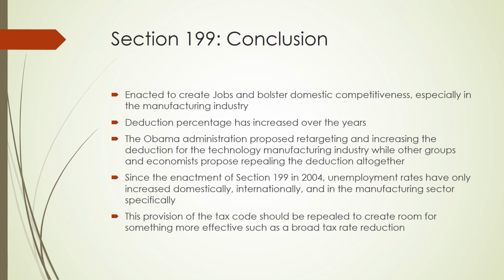In conclusion, Section 199 was mainly enacted to create jobs, bolster domestic competitiveness, and reduce effective tax rates, targeted towards the manufacturing industry but applied to other industries. The deduction percentage has increased over the years from 3 to 6 to 9, while some industries are still limited to 6. The Obama administration has proposed multiple times retargeting and increasing the deduction for the technology manufacturing industry specifically, while other groups and economists propose repealing the deduction altogether.